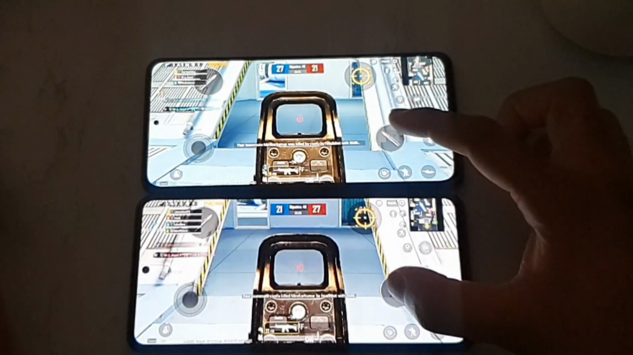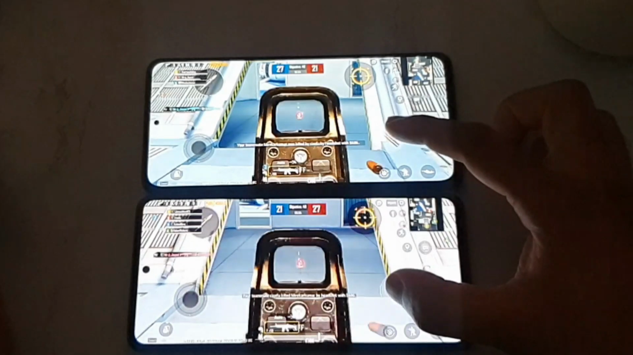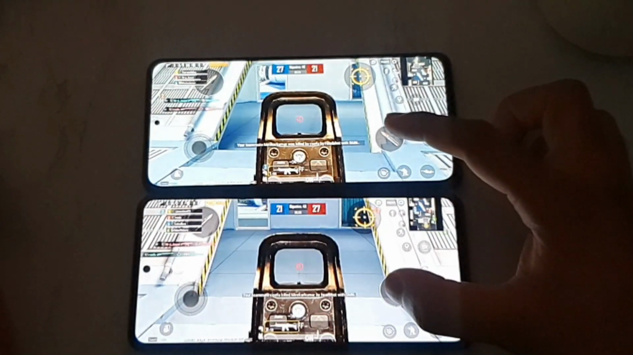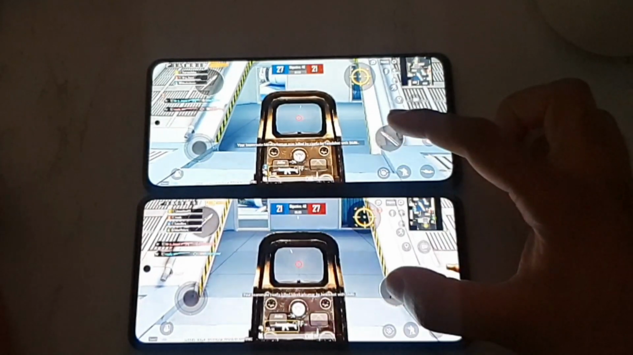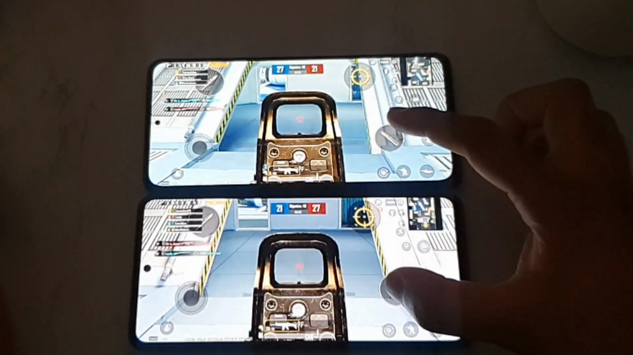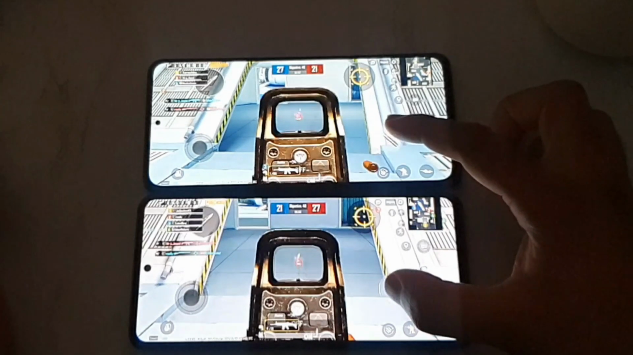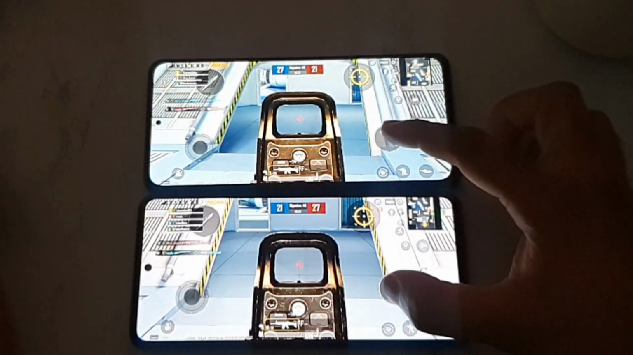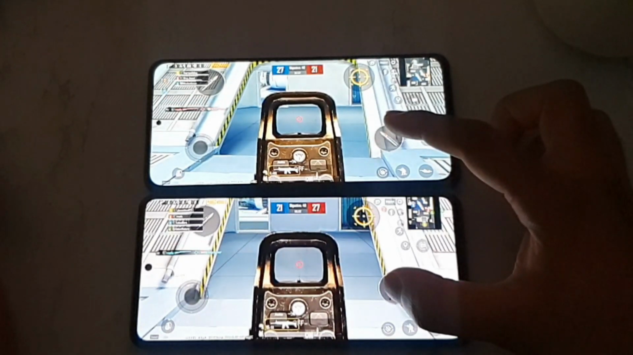In this case I'm unable to judge which phone is exactly faster in terms of the PUBG touch sampling rate particularly. I may not be able to notice much difference between these two phones. Since they are close to each other in terms of touch sampling rate, 300 Hz and 360 Hz, not much difference is there at this point.